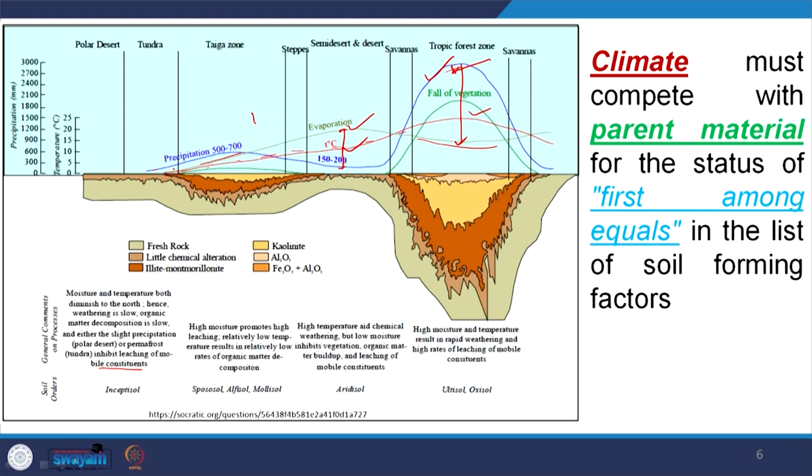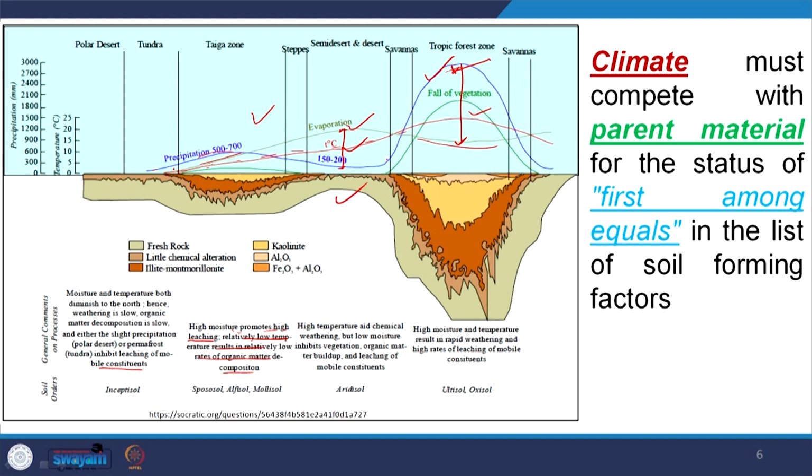Consider the second part of this graph: high moisture promotes high leaching, because water is the biggest culprit of weathering. Here precipitation is more than evaporation, so high moisture content will be there. High moisture content promotes high leaching, and relatively low temperature results in relatively low rates of organic matter decomposition, which is why there is thin soil development.